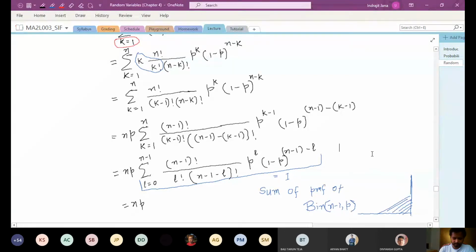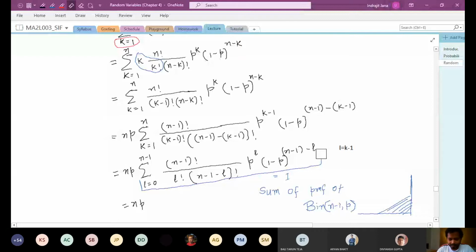So what is L here? My L is k minus 1. If I do that change of variable, you see that this looks like (n minus 1) factorial over L factorial, and then (n minus 1 minus L) factorial, and then p to the power L, and then (1 minus p) to the power n minus 1 minus L.